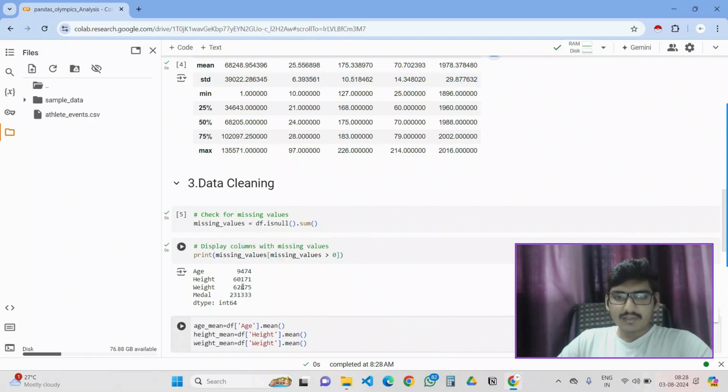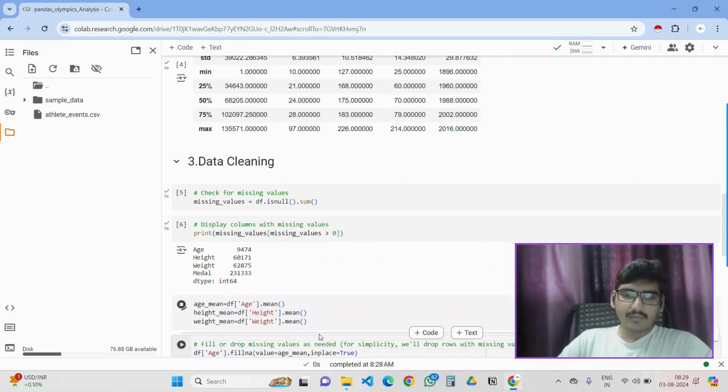After we draw this, we should think about age, height, and weight. These can be replaced by their averages actually. Coming to medal, there are null values because they may have gold, silver, and bronze, and some null values exist because the players who participated did not get medals. That means the null value should be replaced by some entity that shows they didn't get a medal. That's the proper sense we should have.